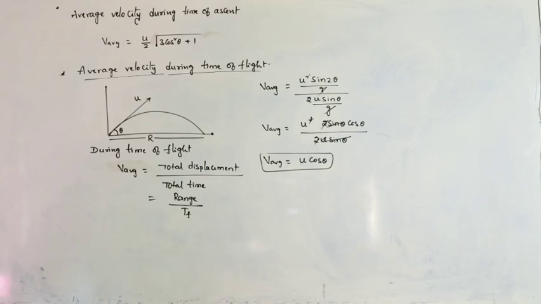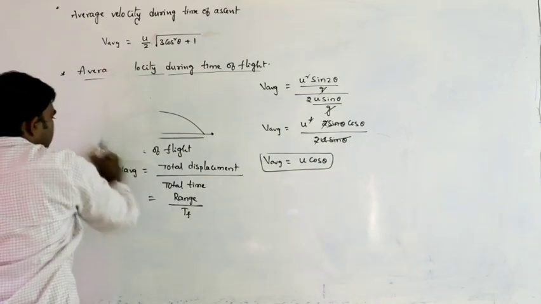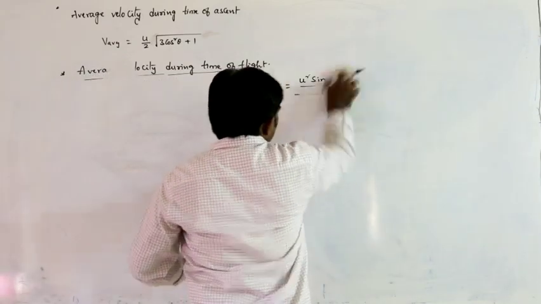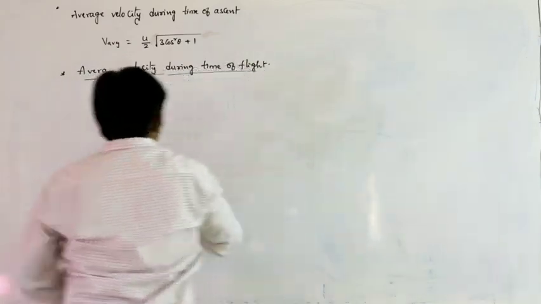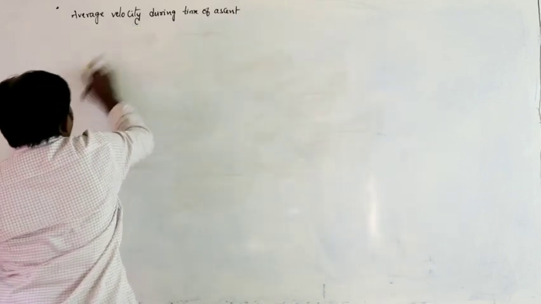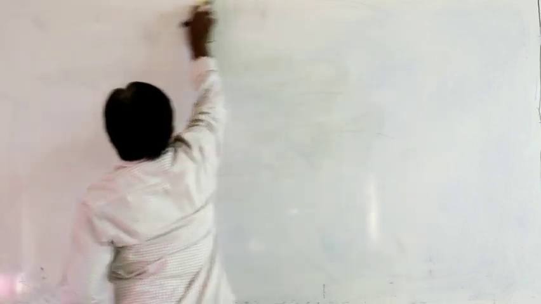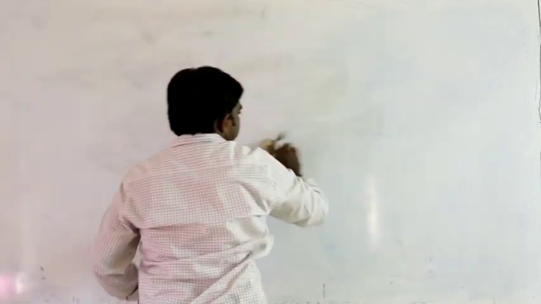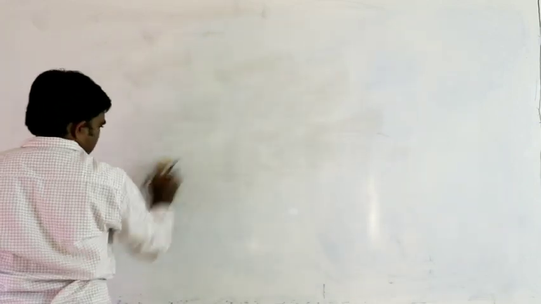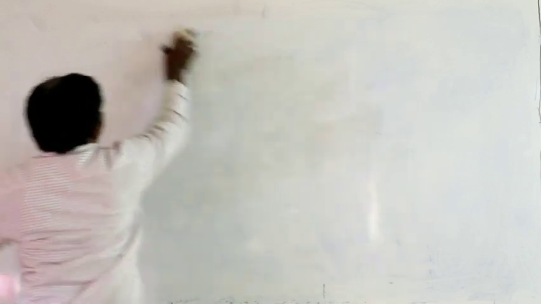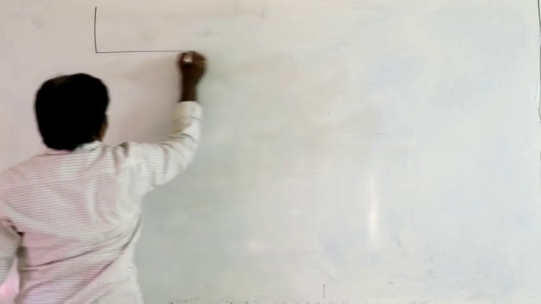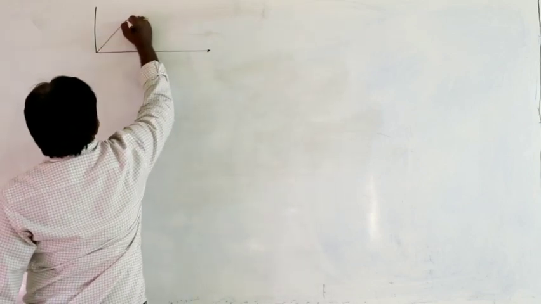Next condition, let us say the body is projected with velocity u.